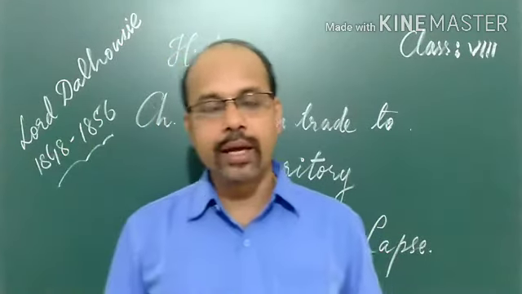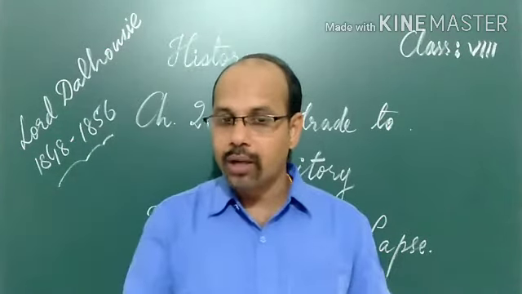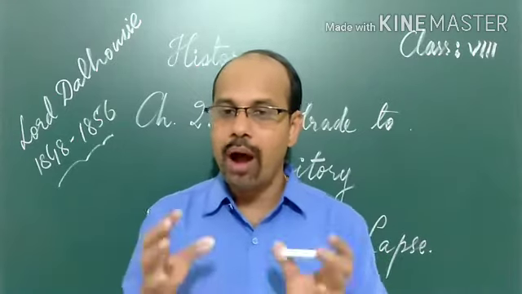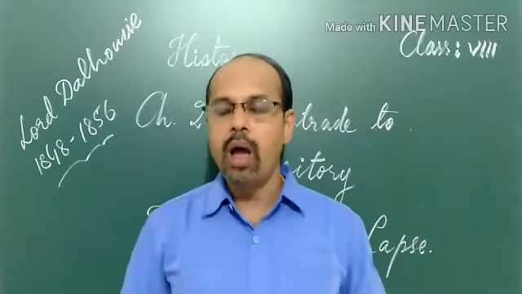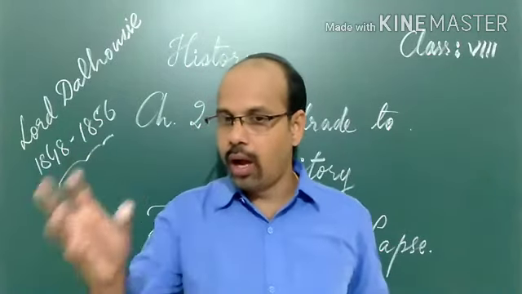That was the claim of the Britishers: that the Nawab is misruling the kingdom, and they are protecting the people from the misrule of the Nawab.